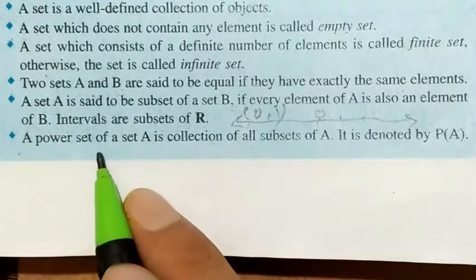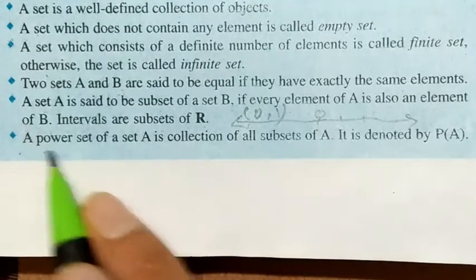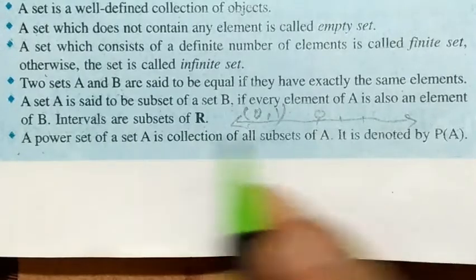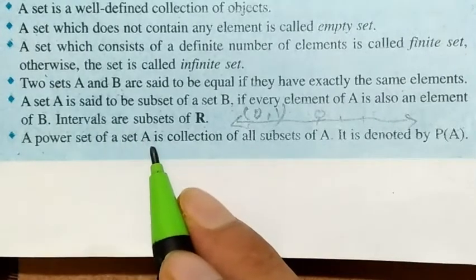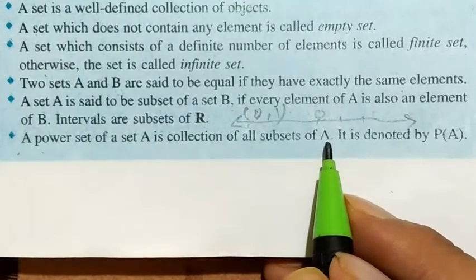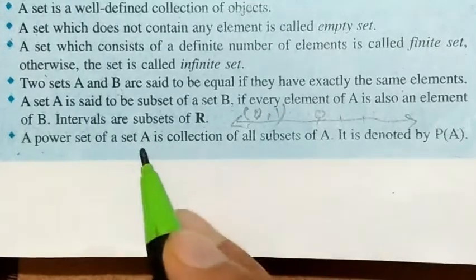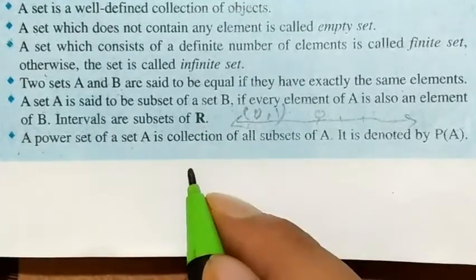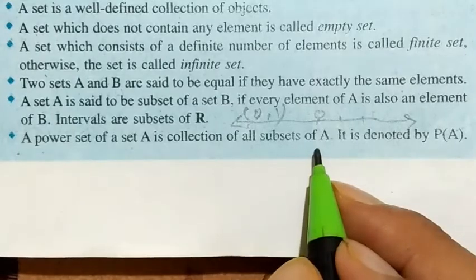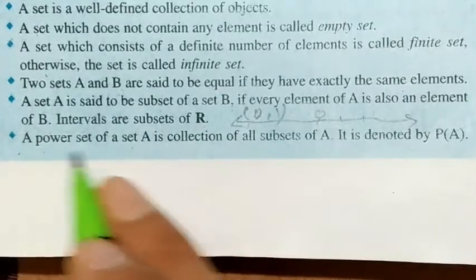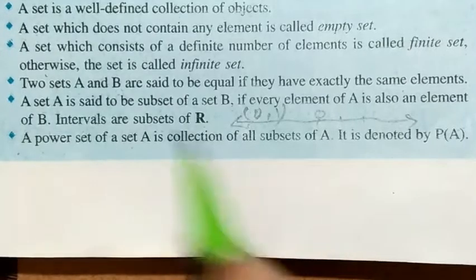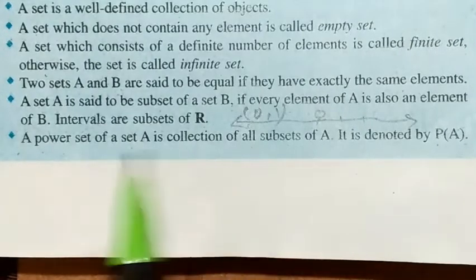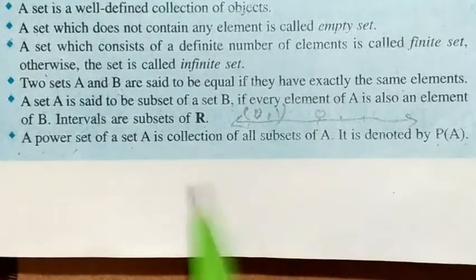Next point, a power set of set A. Power set of set A is collection of all subsets of A. Like set A is there, first you find all the subsets of A. How many subsets possible? That you can easily find. So set A, all the subsets of A, and then make this set, means just close in curly braces, so that will be called the power set of A. So capital P of A is power set. Okay, so power set of A is collection of all subsets of A.